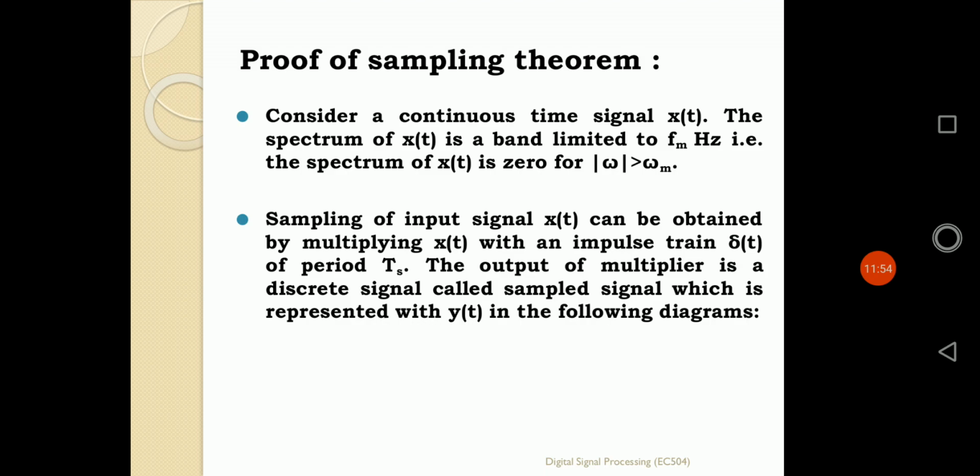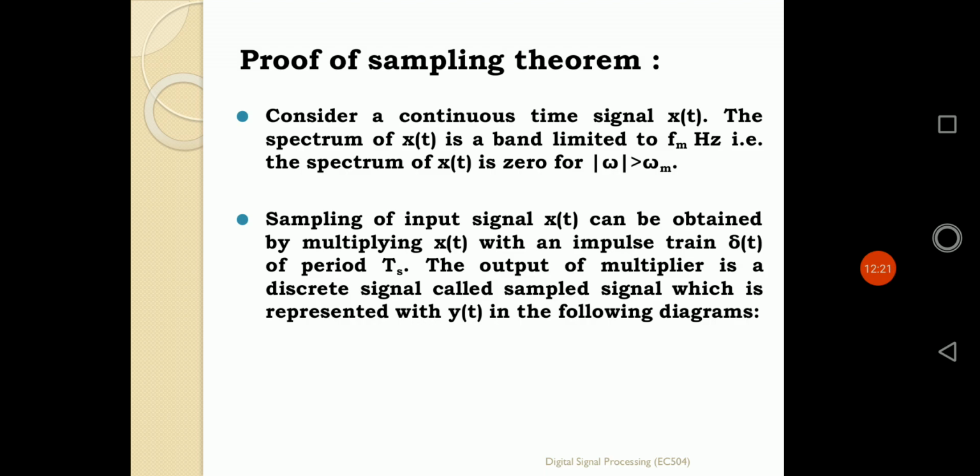We can say the spectrum of x(t) is 0 for any angular frequency omega greater than omega m, where omega is the angular frequency. As its maximum frequency is Fm, or its maximum angular frequency is omega m, the spectrum of x(t) is 0 for any value exceeding omega m.